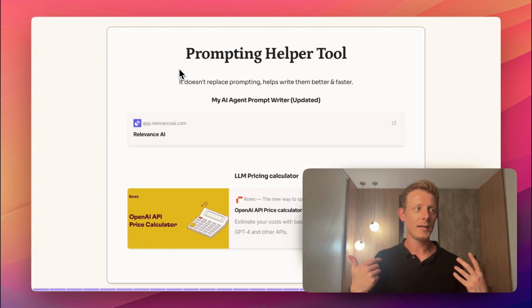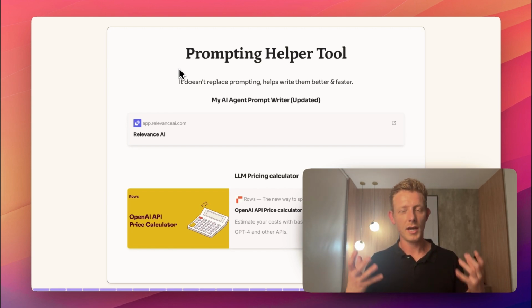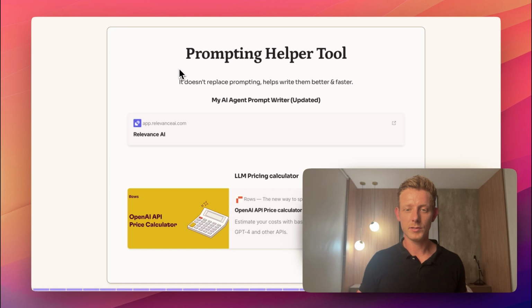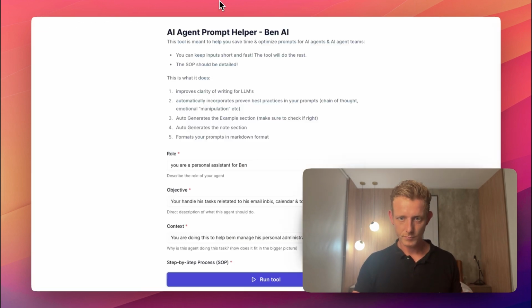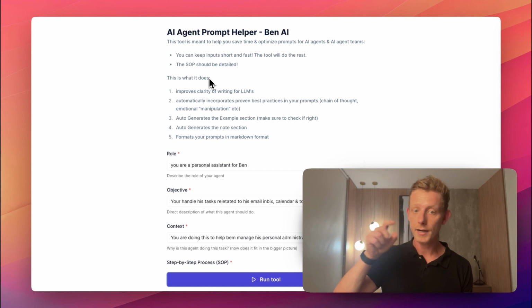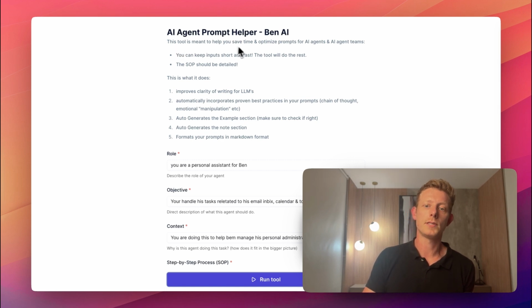Because it can be quite time consuming to write these good agent prompts, but they are very important. So that's really what this tool does. So here I have it, right? Make sure to also share this AI agent prompt helper tool inside of my community for free, so you can use it yourself. So you can see here, this tool is meant to help you save time and optimize prompts for AI agent and AI agent teams.